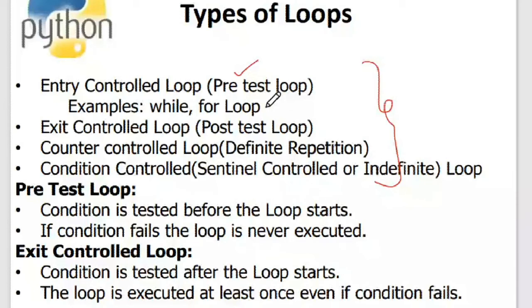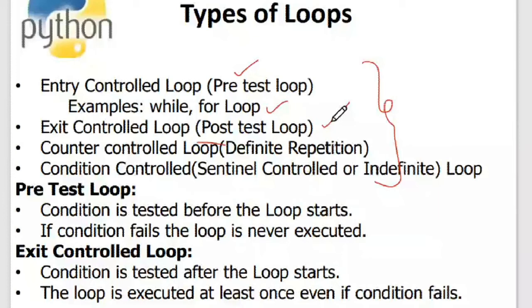The second kind of loops are the exit control loops. Exit control loops are also called post-test loops. An example of this exit control loop is the do while. I want all of you to listen carefully. In Python, there is no do while loop. So there is no exit control loop. We only have the entry control loop.